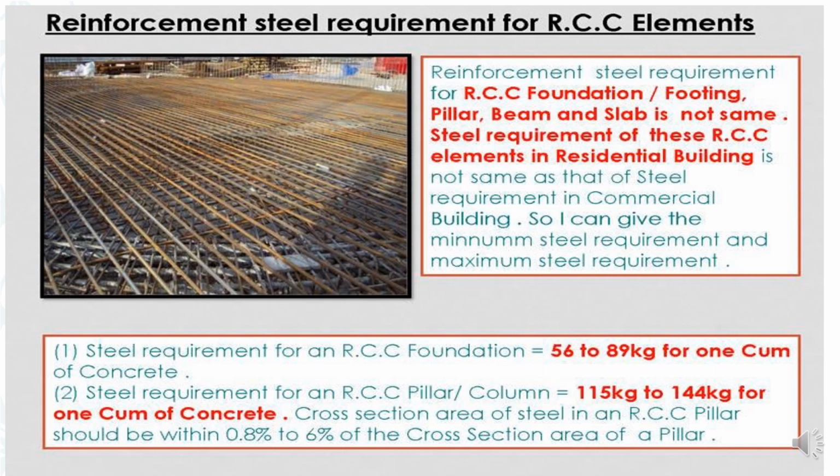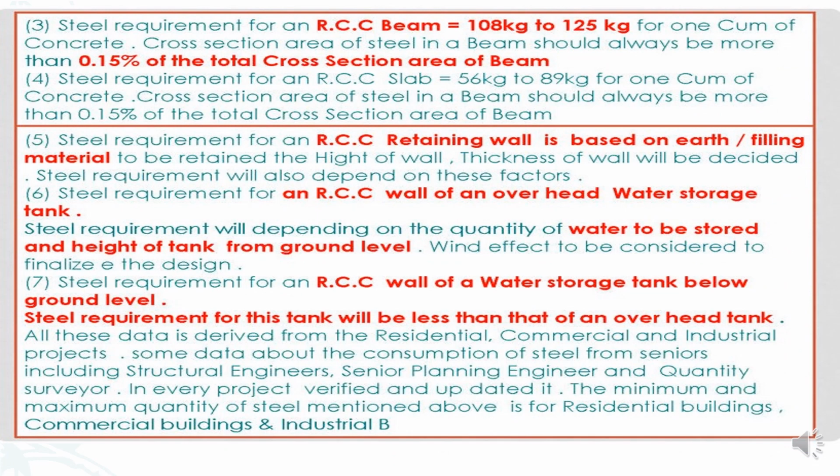The cross section area of steel in an RCC pillar should be within 0.8 percent to 6 percent of the cross section of the pillar. Steel requirement for an RCC beam is 108 kg to 125 kg in 1 cubic meter. Steel requirement for an RCC slab is 56 kg to 89 kg for 1 cubic meter of concrete. The cross section area of steel in a beam should not be more than 15% of the total cross section area of the beam.